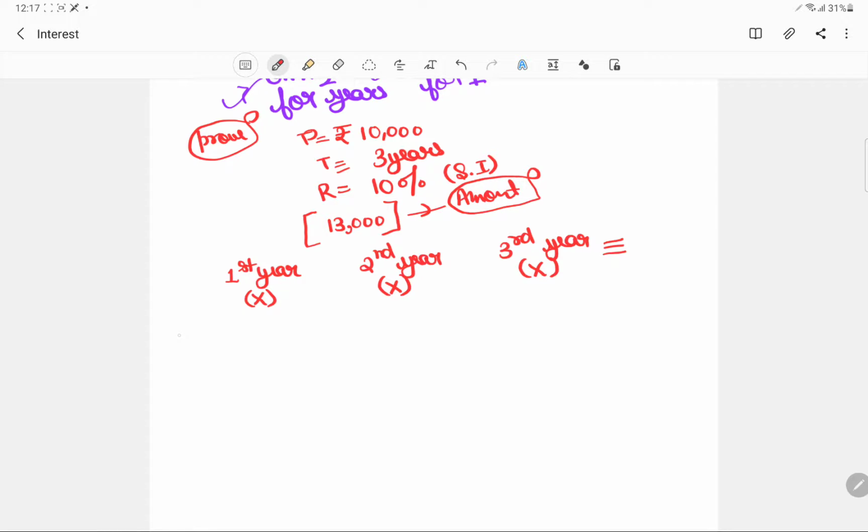See, I am supposed to pay 10,000. This principal I am actually supposed to pay. After 1 year went by, the interest charged was 10% of that, which is 1,000. So for the first year, the interest was charged on 10,000.